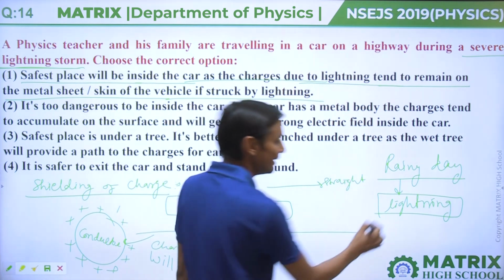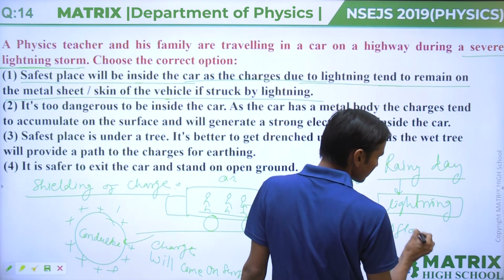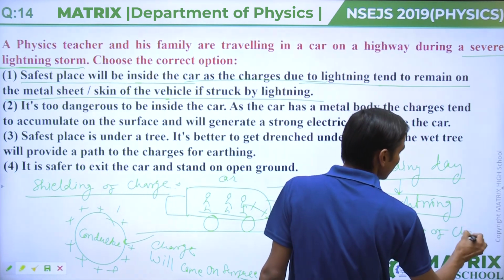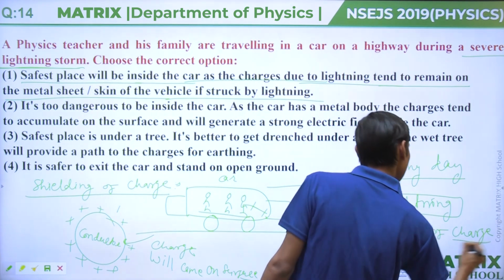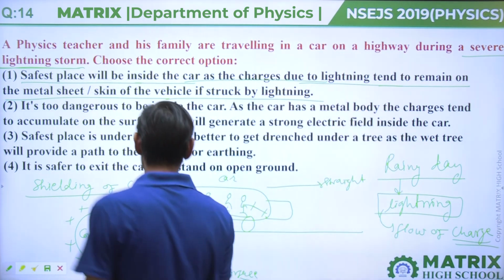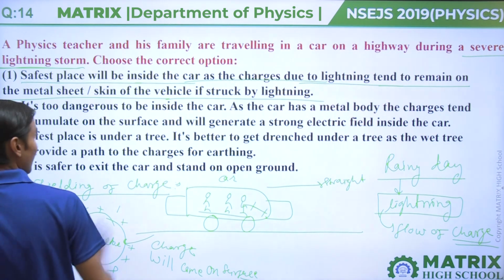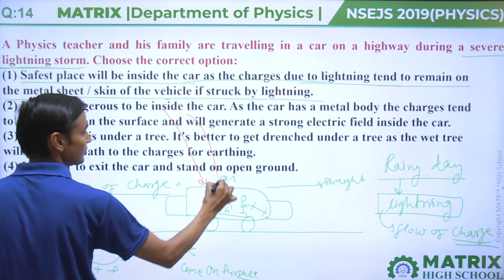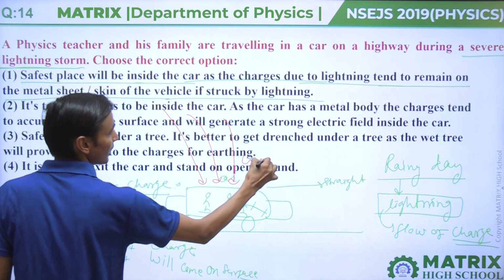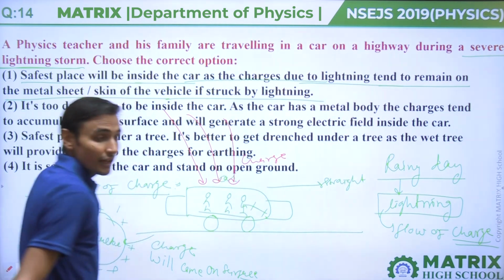Lightning means flow of charge. Charge flows from one place to another place. So let's assume that lightning occurs and some charge is put on this.